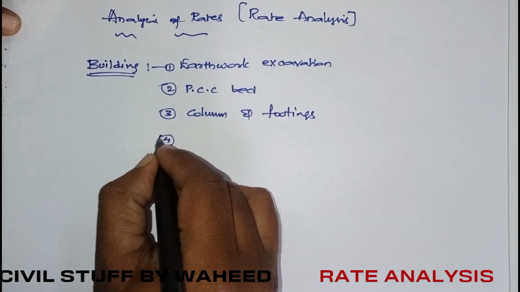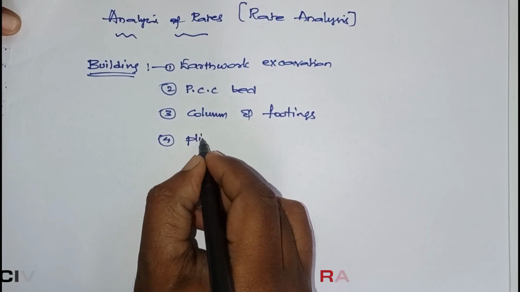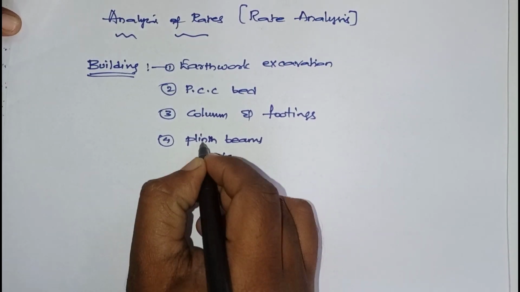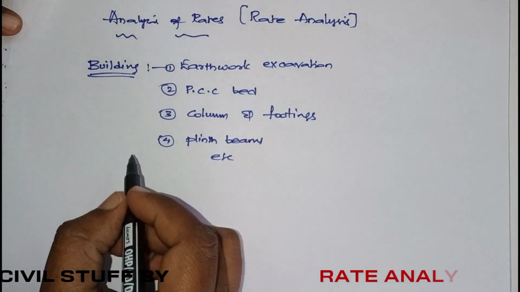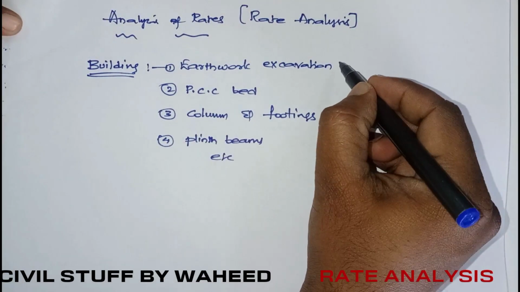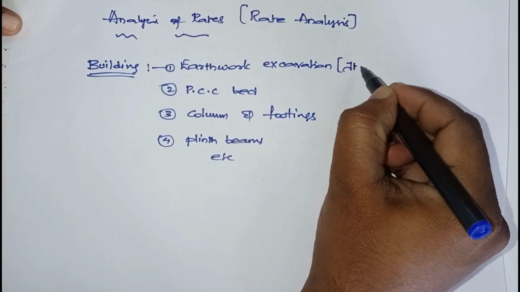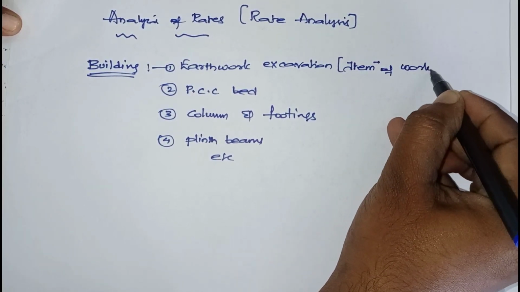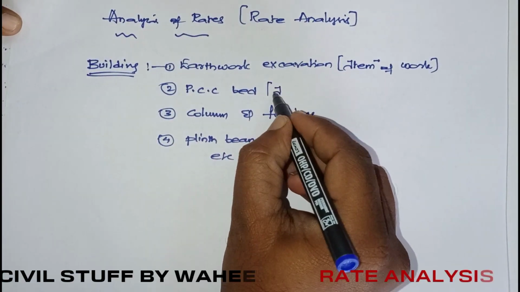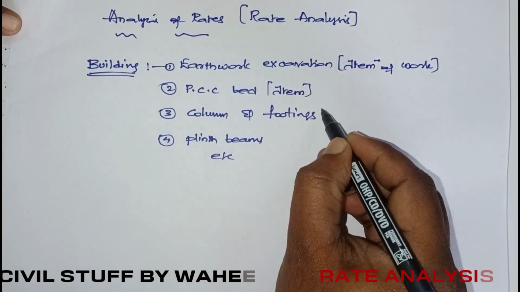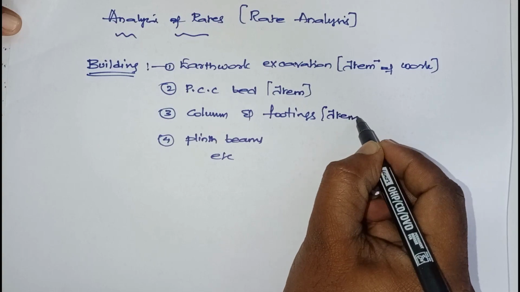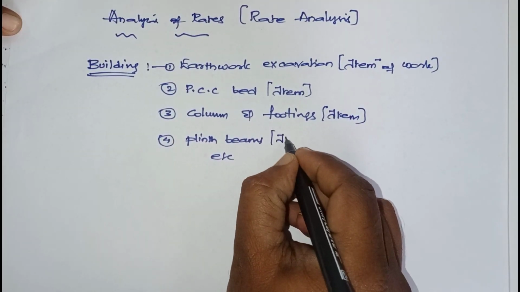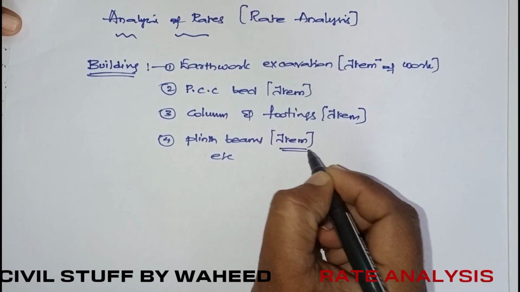Next we go for plinth beams, etc. Each of these we can call an item of work. Columns and footings are separate, right? This is one item.